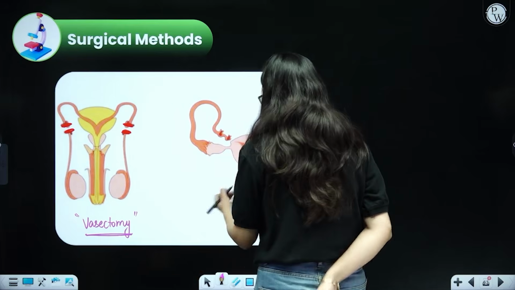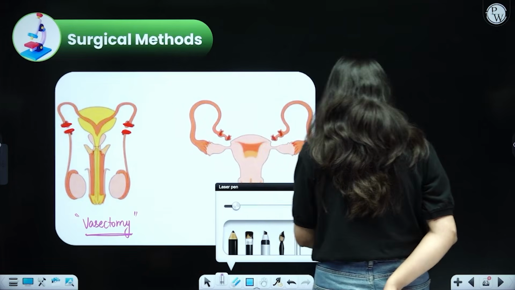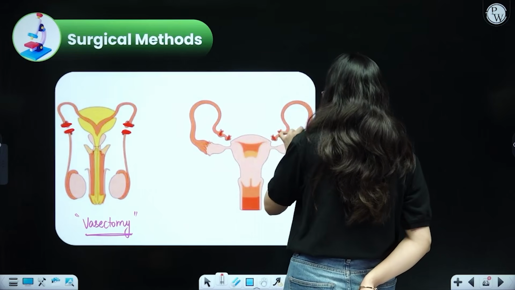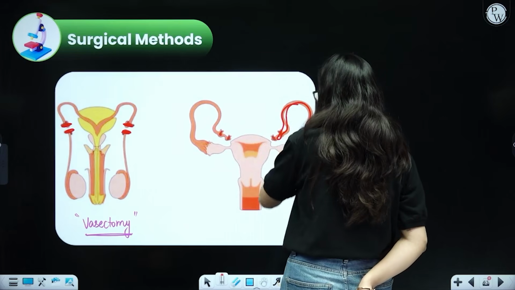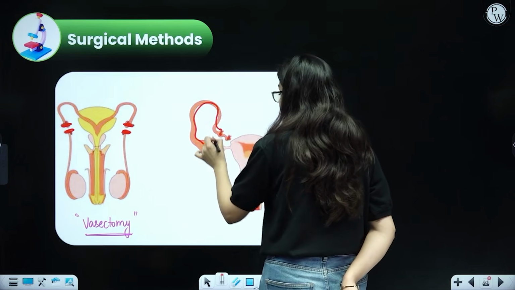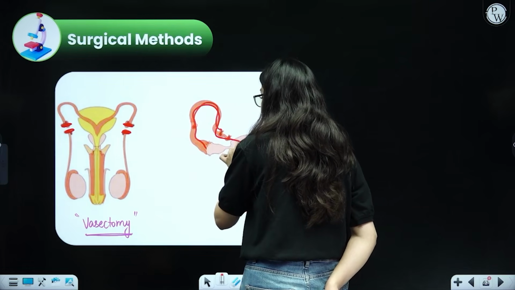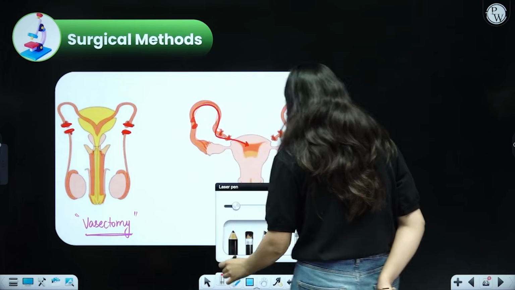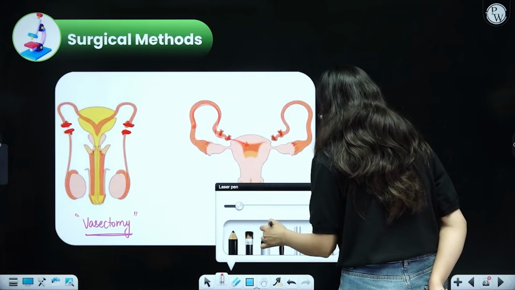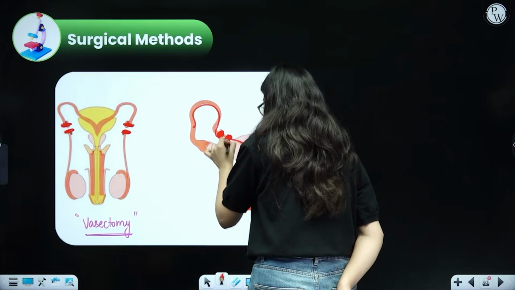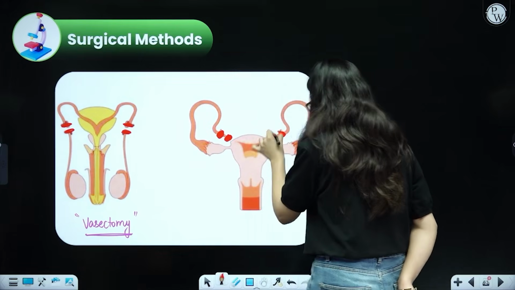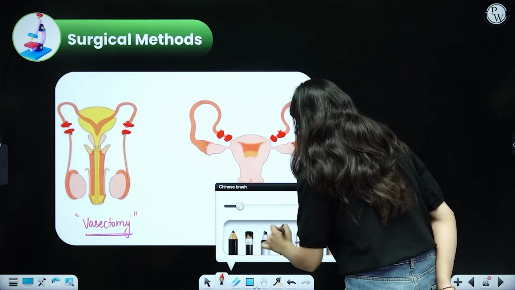Over here, in case of females, do you see these are the oviducts? These are the oviducts that are coming out from the ovary. The oviducts have the egg, sperm comes, fusion takes place. But since the oviduct is cut, egg transportation will not take place. So the oviducts are cut and sealed, again no transfer of the eggs.